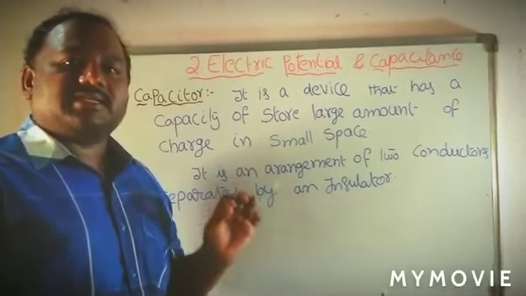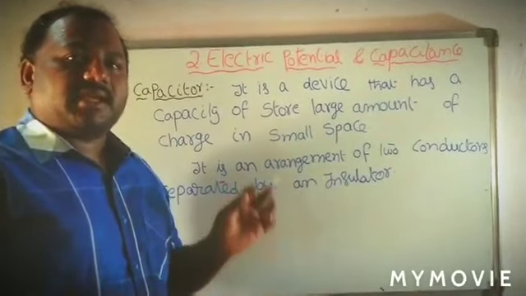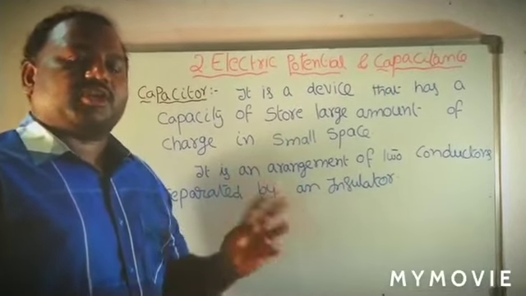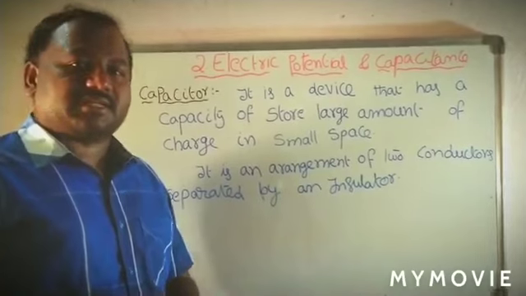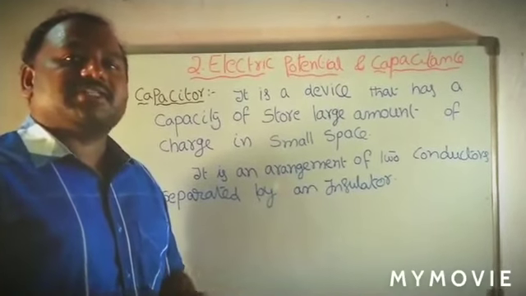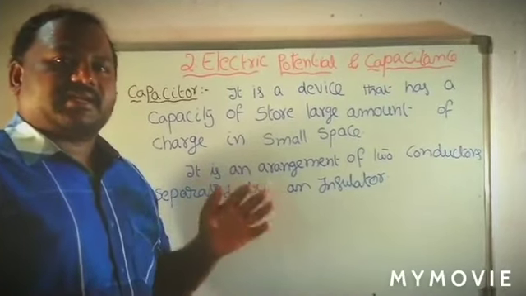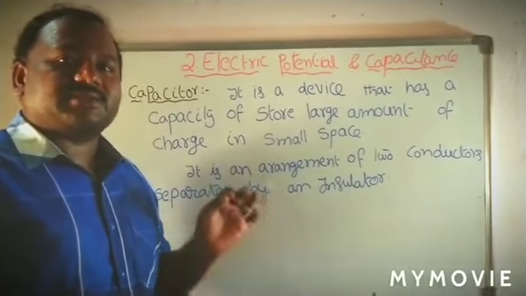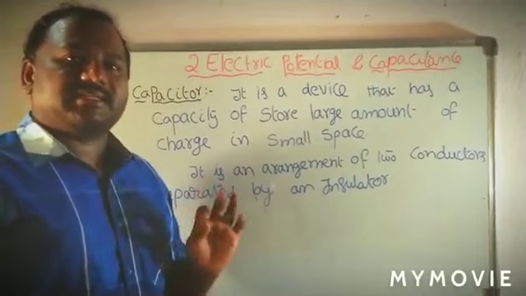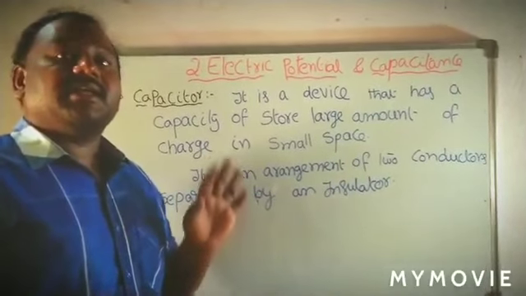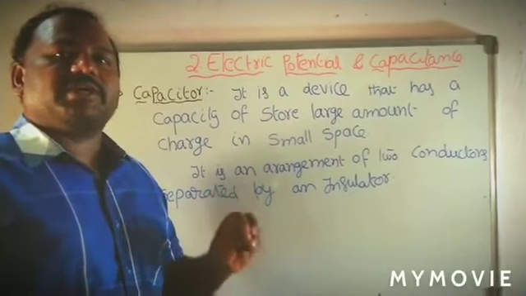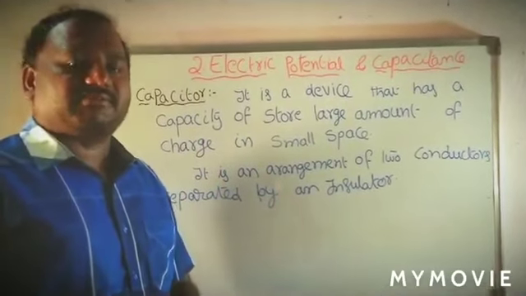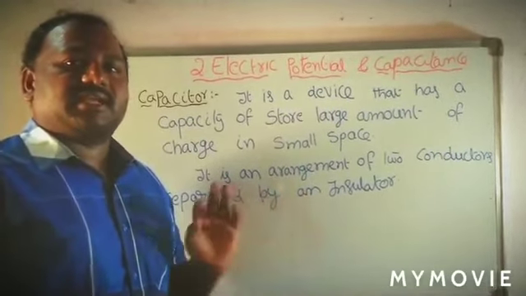After that, we discussed the electric potential due to a point charge, the electric potential due to a system of charges, and then we derived the potential due to a dipole. After knowing this electric potential, we discussed the potential energy. Potential energy is nothing but the work done required to move a charge from infinite distance to a finite distance in an electric field. That is known as potential energy.